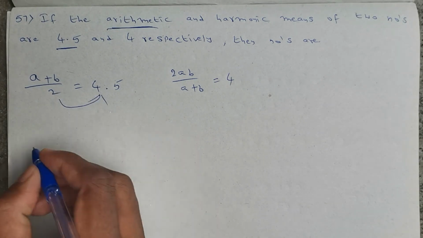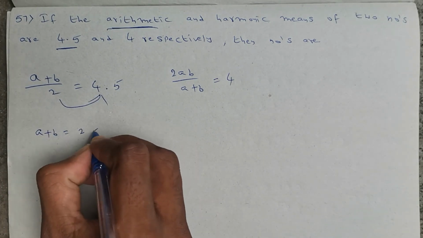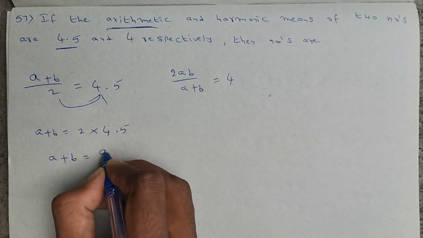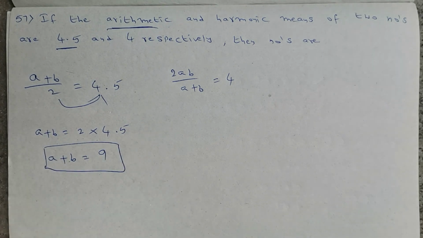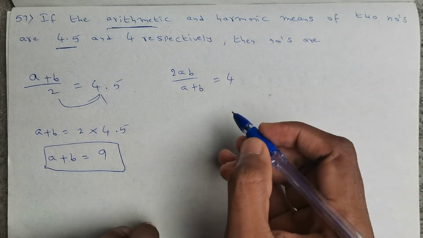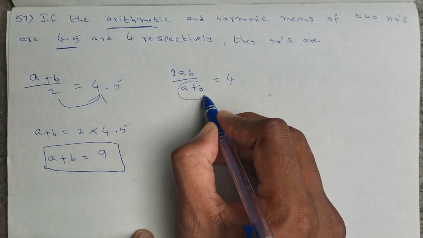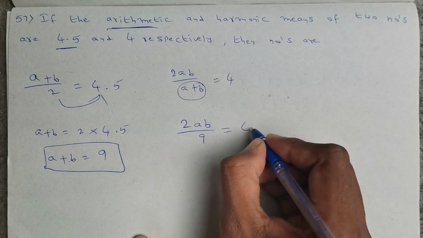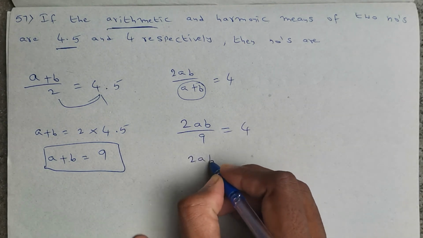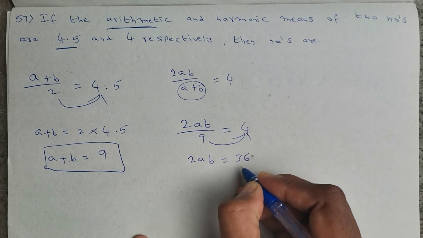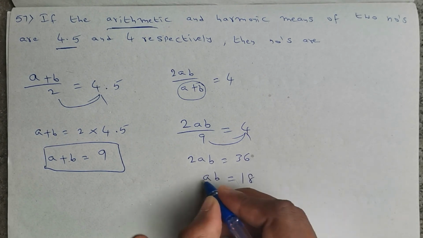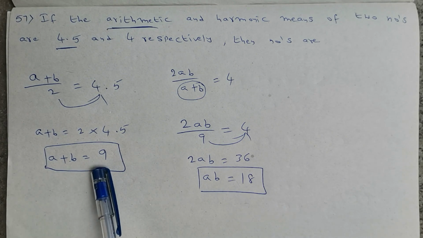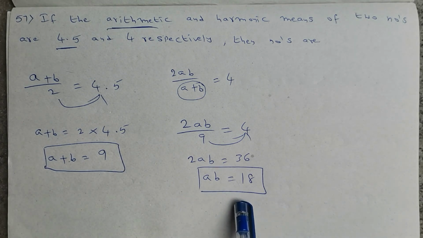This 2 I will take to the right side, so we will get a plus b is equals to 2 into 4 and a half. So a plus b is equals to 2 into 4 and a half is 9. So we got the a plus b value as 9. And here in the place of this a plus b I will substitute 9. So we will get 2ab divided by 9 is equals to 4. 2ab is equals to 9 4s are 36. ab is equals to 18. A plus b is 9 and ab is 18.